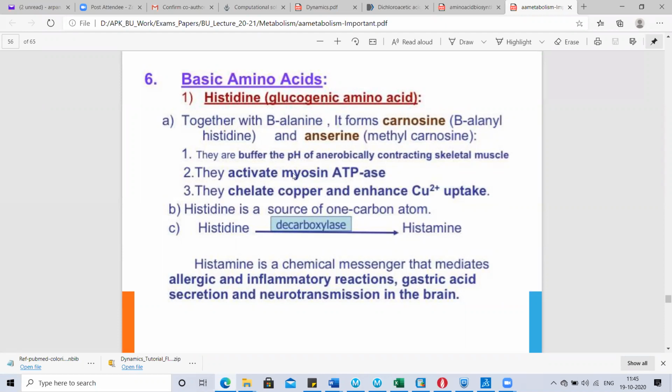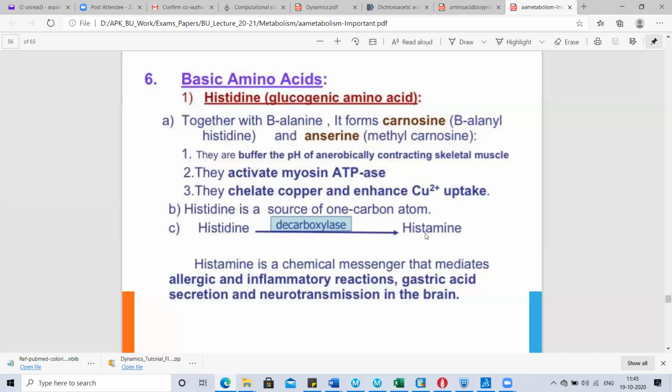They activate the myosin ATPase enzyme, and they also chelate copper and enhance copper uptake. So histidine, when it reacts with the enzyme histidine decarboxylase, forms histamine. There occurs just removal of the CO2 group and histamine is produced.